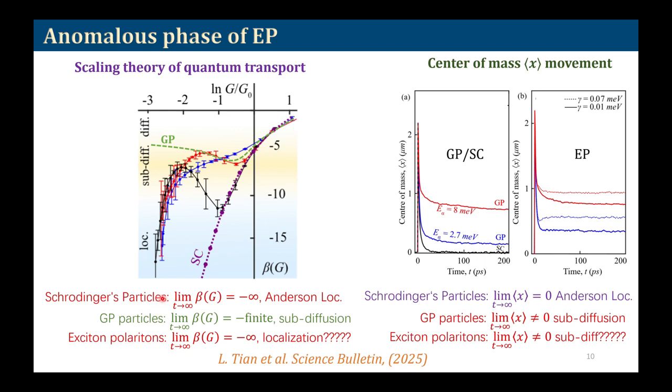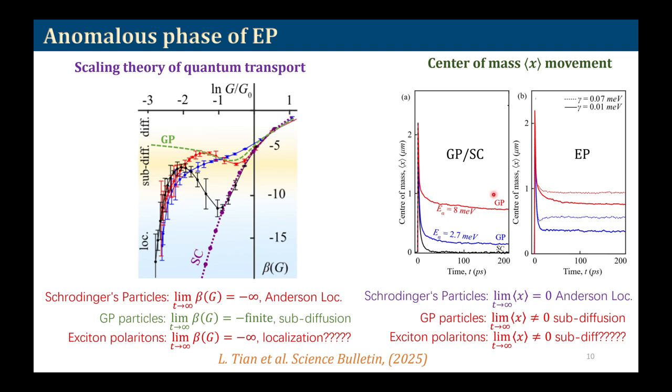But from these similarities with the Schrödinger particle in this region, we can conclude that the exciton polariton is showing some localization behavior. But is it Anderson localization? Because as we can imagine, since there is decay, the interaction effect will be decreasing, and therefore it will be more like Anderson localization.